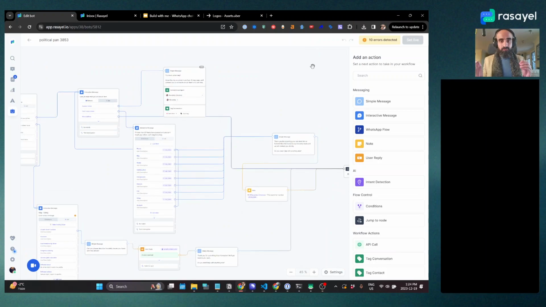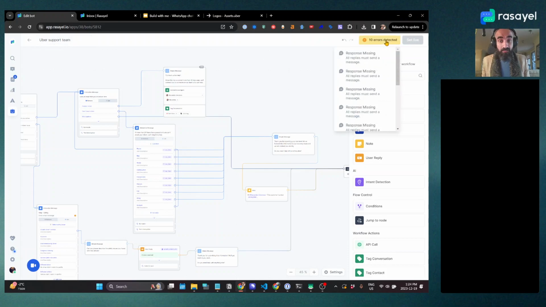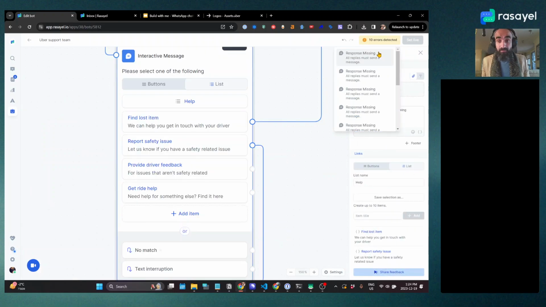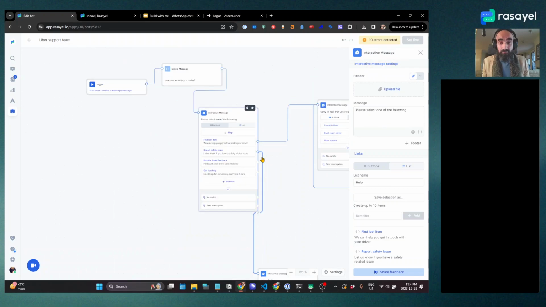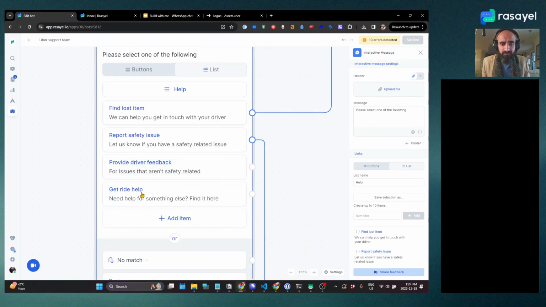Okay, now in order to run our flow, let's rename this to Uber support team. We need to make sure that we've taken care of all the errors, so let's go through them one by one. The nice thing about this is if you click on response missing, it'll direct you to the exact place where that error is. And that's here, provide driver feedback, get ride help.